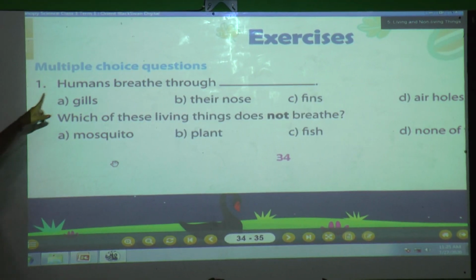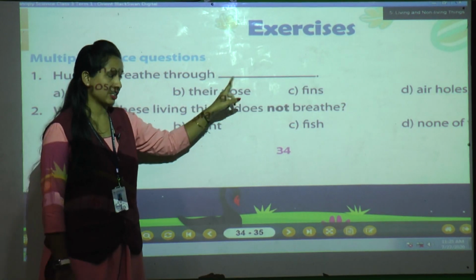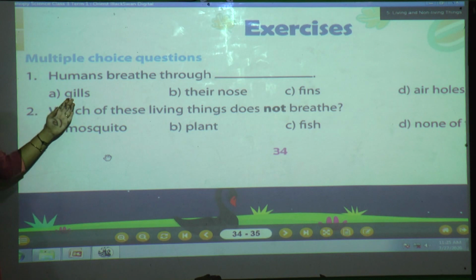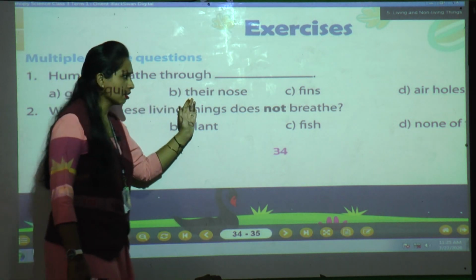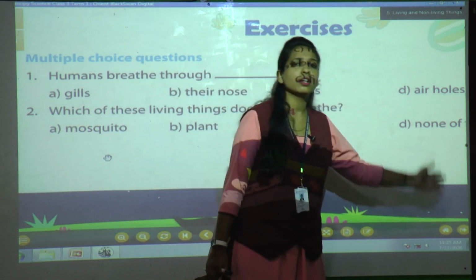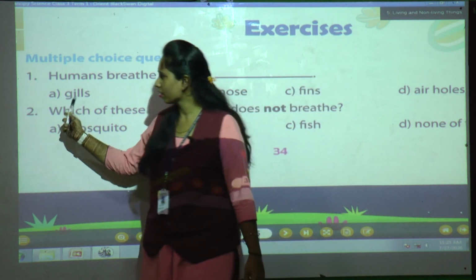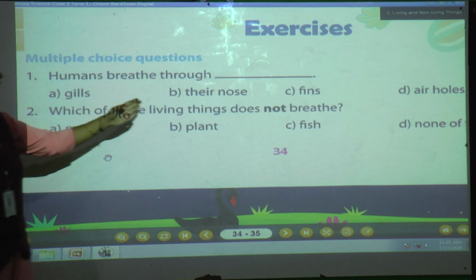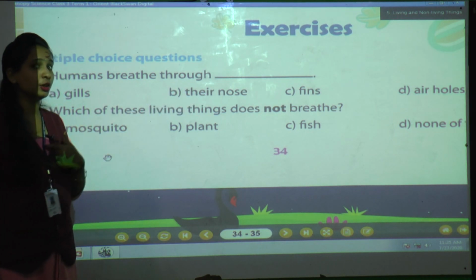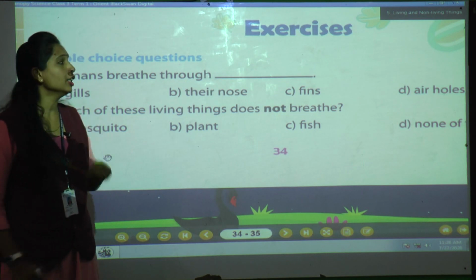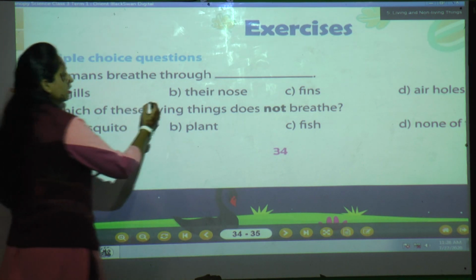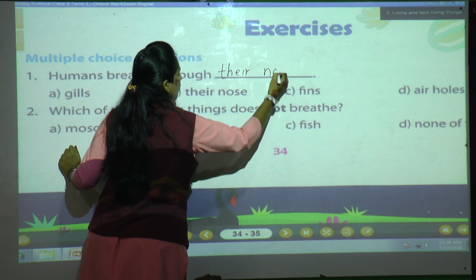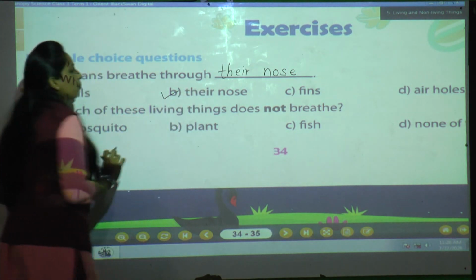What is the question? Humans breathe through dash dash. Humans means we are the human beings. How do we breathe? With gills, the nose, fins or hair holes? Tell me. Gills. Who will breathe through the gills? Fish. And the nose. Now see, we are the humans. How are we breathing? With our nose. So what is the correct answer? The nose. So write here the nose and tick the B option.